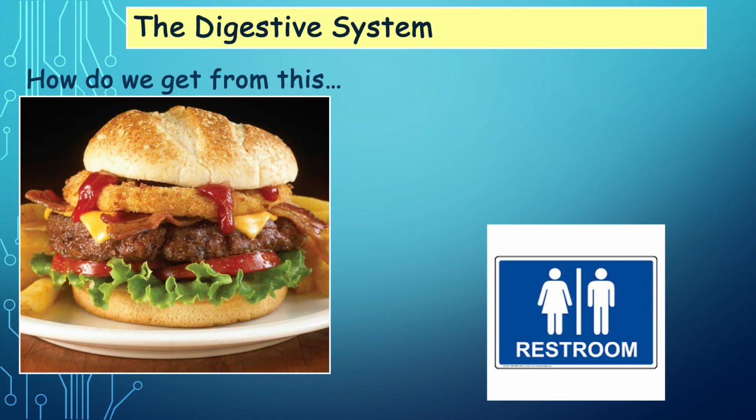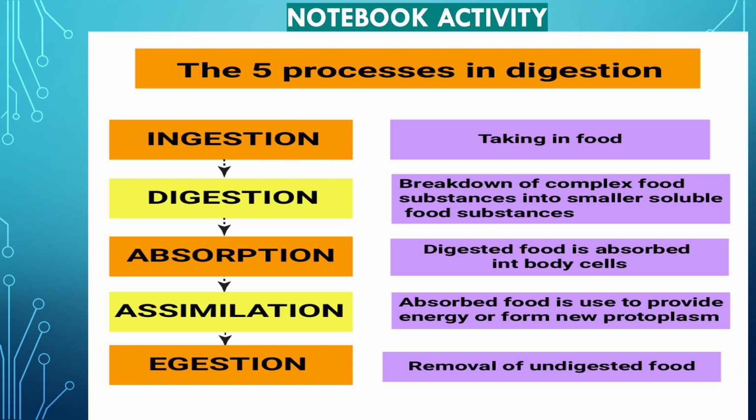So, we will see in this lesson how the food we eat finally turns into waste. What all happens with the food, and finally it is thrown out of the body in the form of waste in the restrooms. So we will see what all processes the food undergoes till it reaches out of the body in the form of waste. The very first process for the food is ingestion. Ingestion is the technique of taking in food into the mouth.